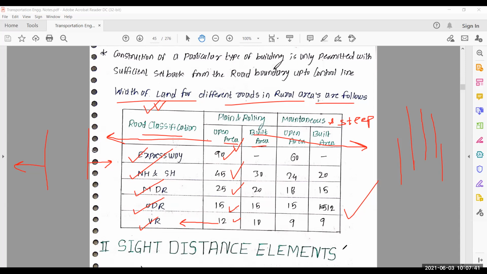Unevenness, drainage, light reflection, and friction.